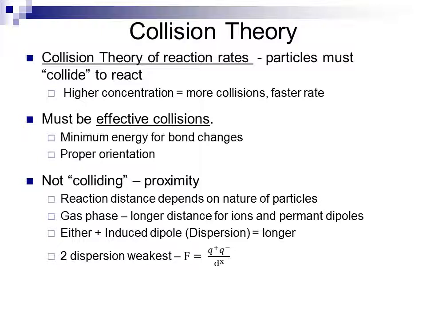The reason for this, remember, is that the force of the attraction between two atoms is equal to the magnitude of the charges divided by the distance to a factor of x. Now, x depends upon the nature of the charges we're dealing with. For an ionic substance, it's 2. For a permanent dipole, it's 4. And for an induced dipole, it's 7. So as we move from ionic substances to induced dipoles, we wind up getting a substantially higher exponent, which means that as the distance factor increases, force decreases exponentially faster as we move from ions to dispersion forces.